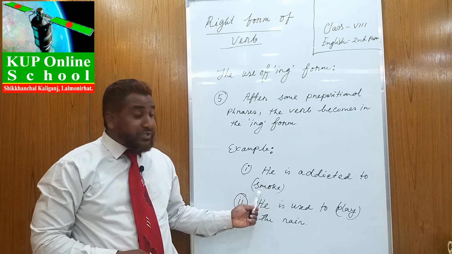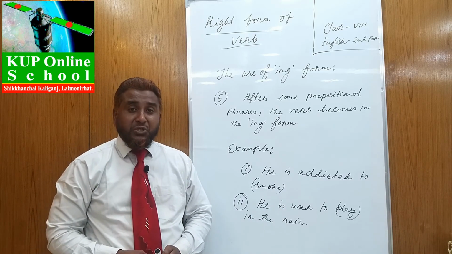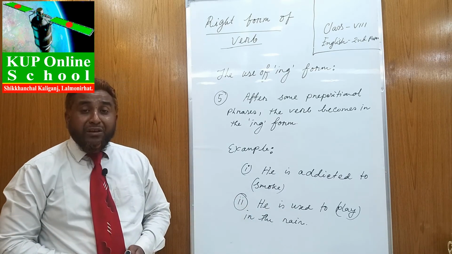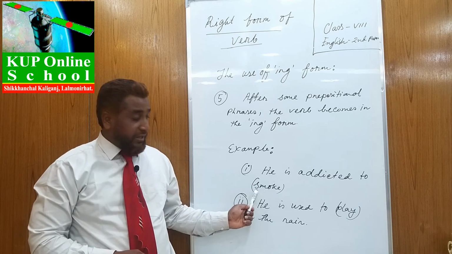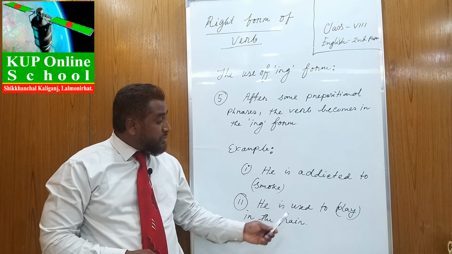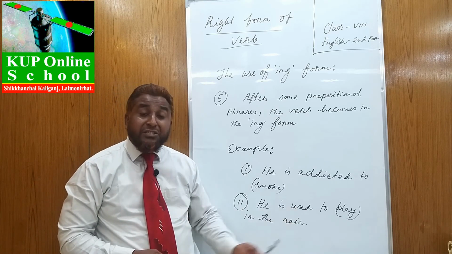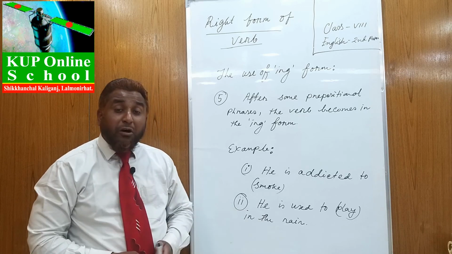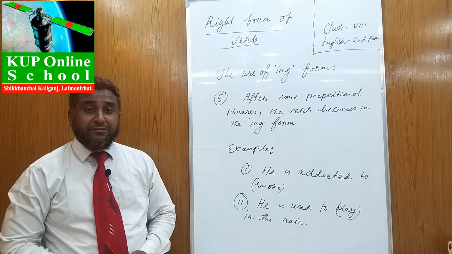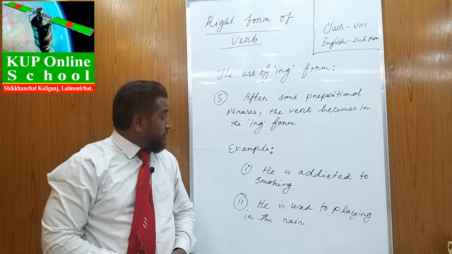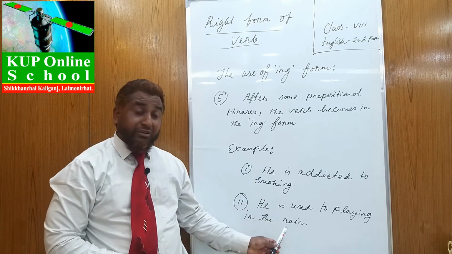Okay, dear learners, we can give some examples here. He is addicted to smoke. Here, is addicted to, that means be addicted to. Here, smoke will be in ing form, smoking. He is addicted to smoking. Similarly, he is used to play in the rain. Be used to takes the ing form of verb. This is a very common prepositional phrase. He is used to playing in the rain. Look again at the solution. He is addicted to smoking. He is used to playing in the rain.